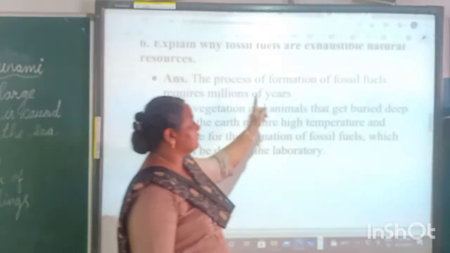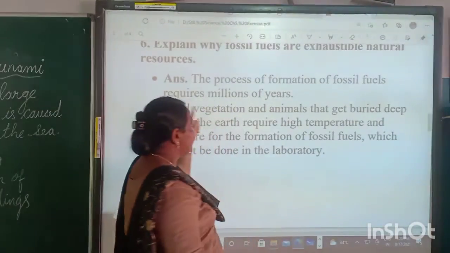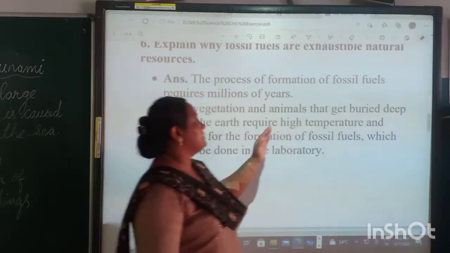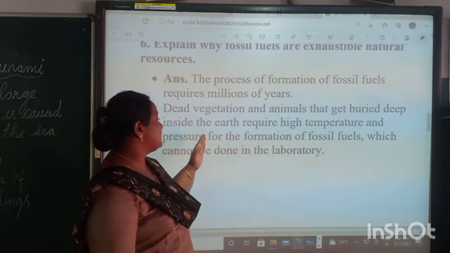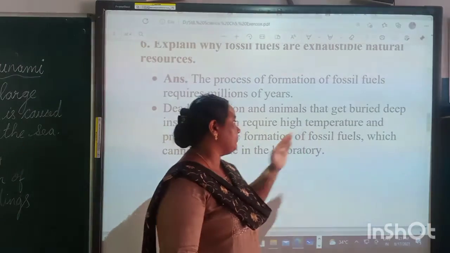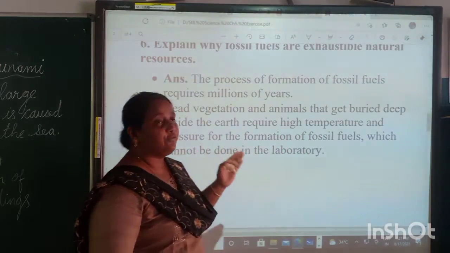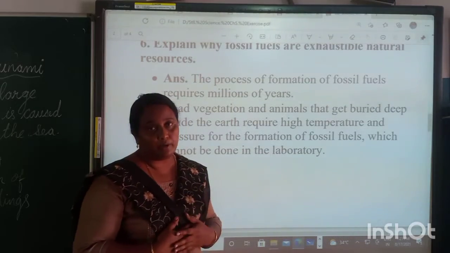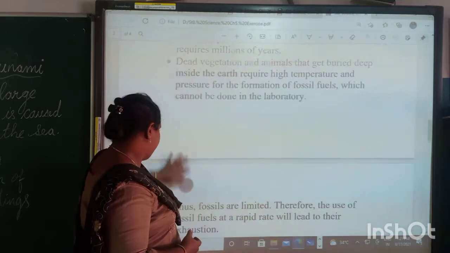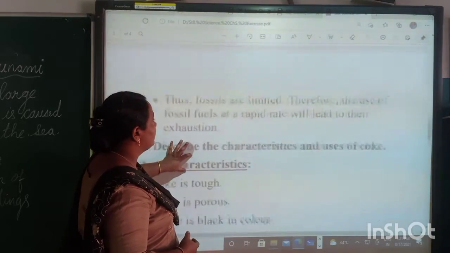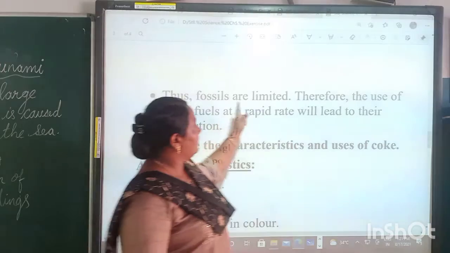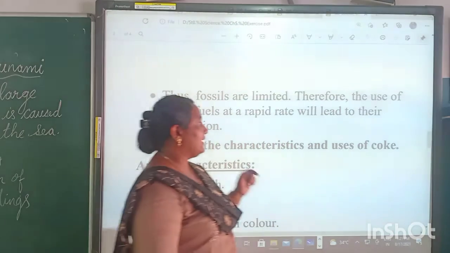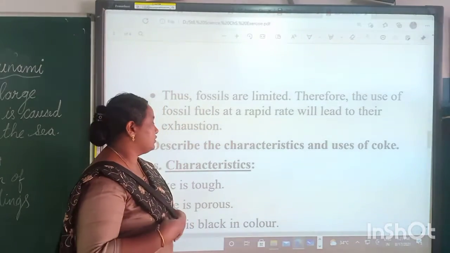The process of formation of fossil fuels requires millions of years. Inside the earth, high temperature and pressure are required for the formation of fossil fuel, which cannot be done in a laboratory. Thus, fossil fuels are limited. Therefore, the use of fossil fuels at a rapid rate will lead to their exhaustion.